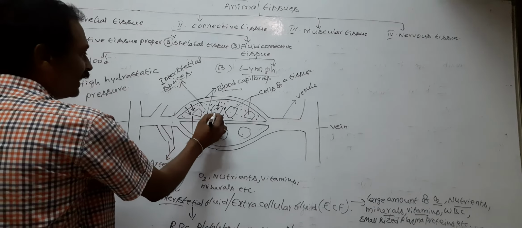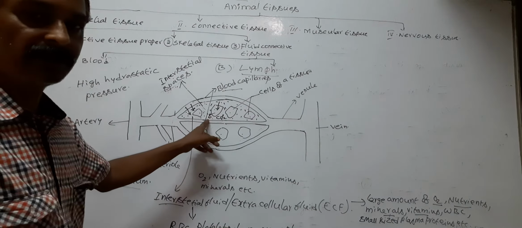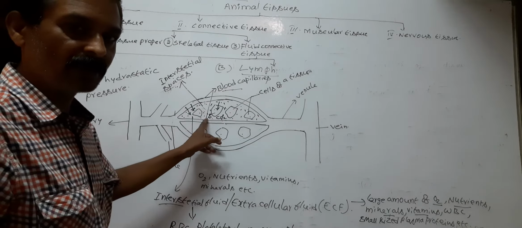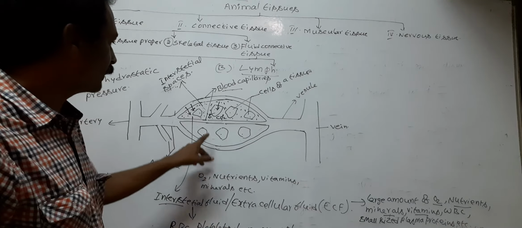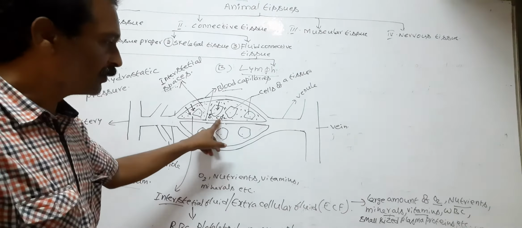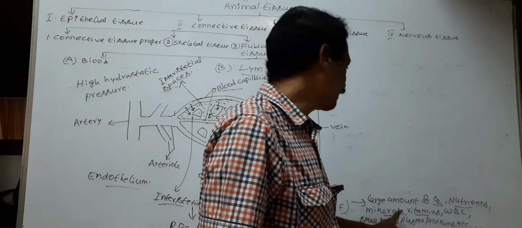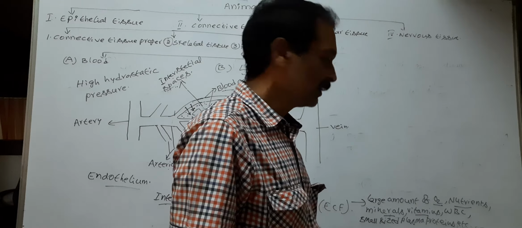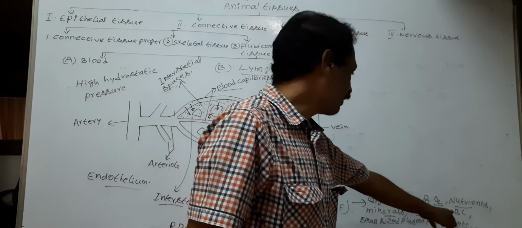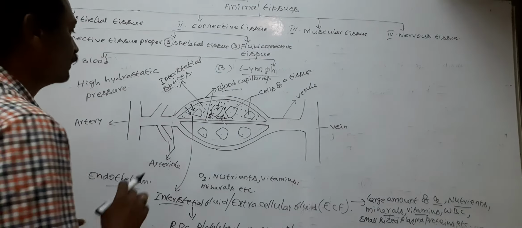Now cells release CO2 into the fluid. After absorption, the ECF contains a large amount of CO2, a small amount of O2, nutrients, and minerals. It also contains WBC and small sized plasma proteins.